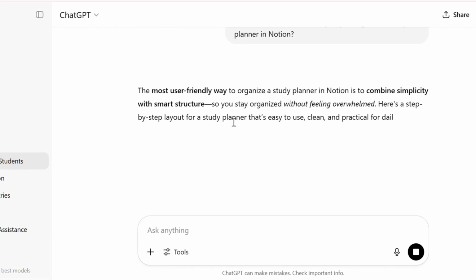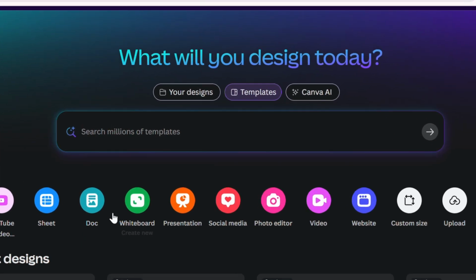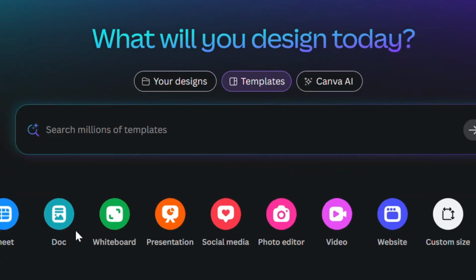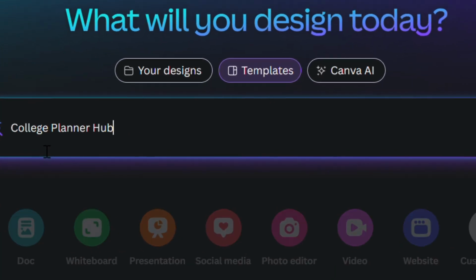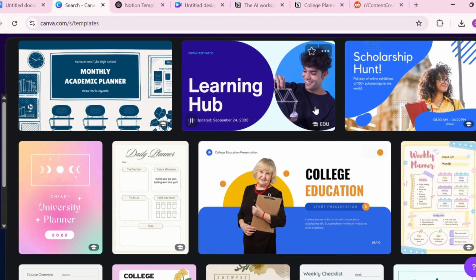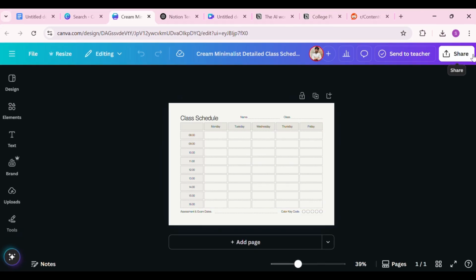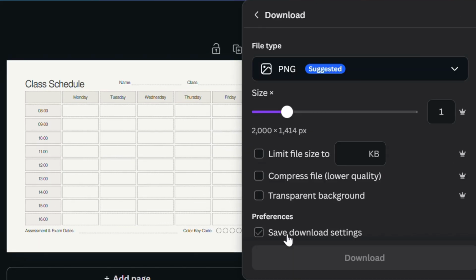Once your layout is in place, it's time to make it look good. Open Canva and design a custom cover image. This should match the style and tone of your template. If it's for students, calm colors, academic-themed icons, and clear fonts work well. Canva has free templates that are easy to edit. Choose one, swap in your text, and make it look clean. Export the image as a PNG and add it to your Notion page.